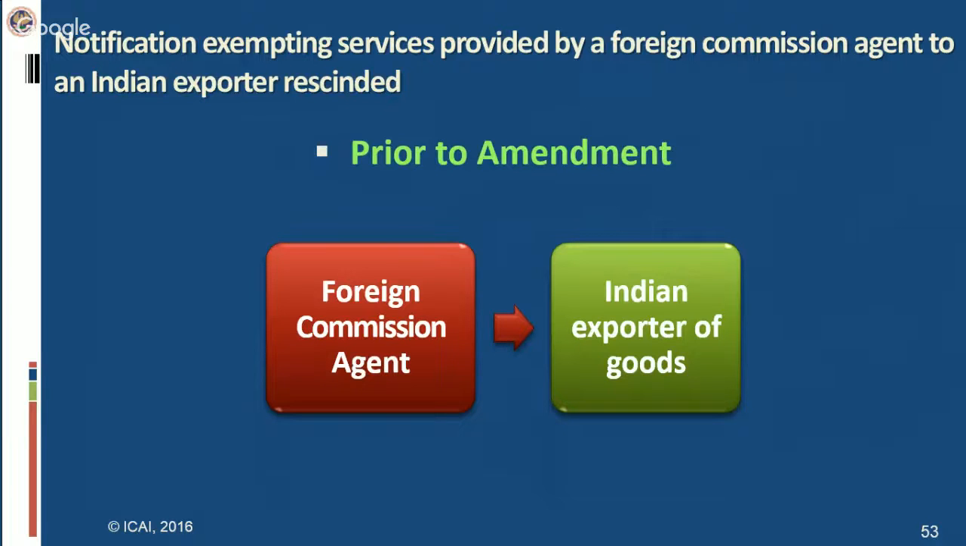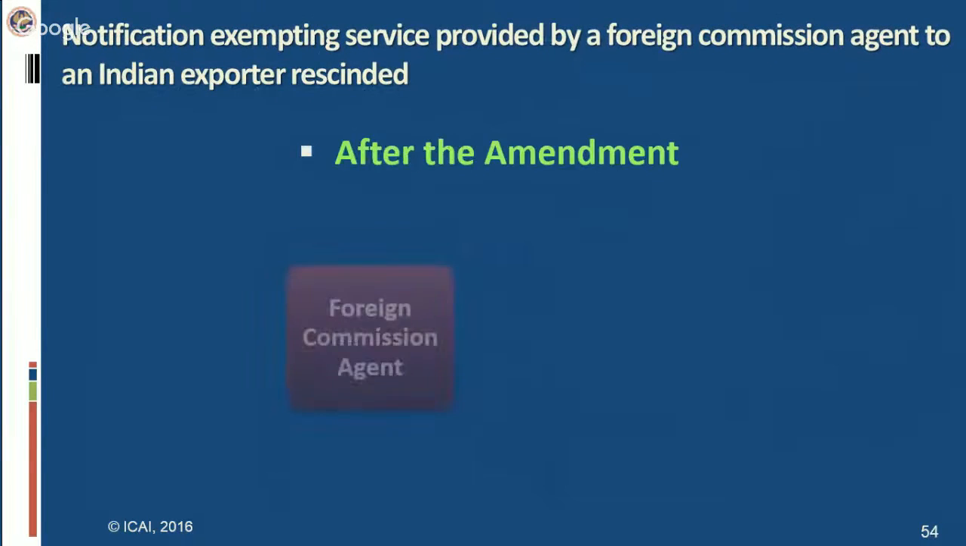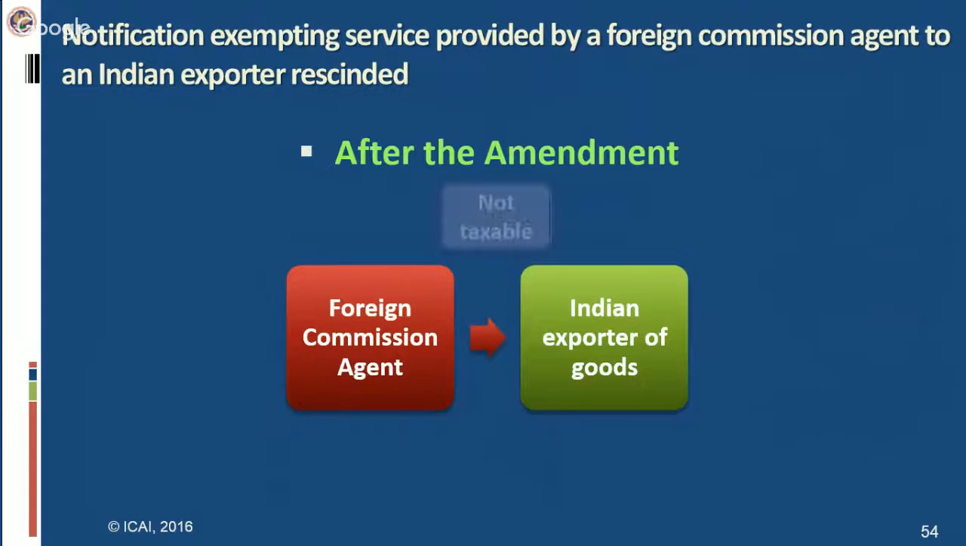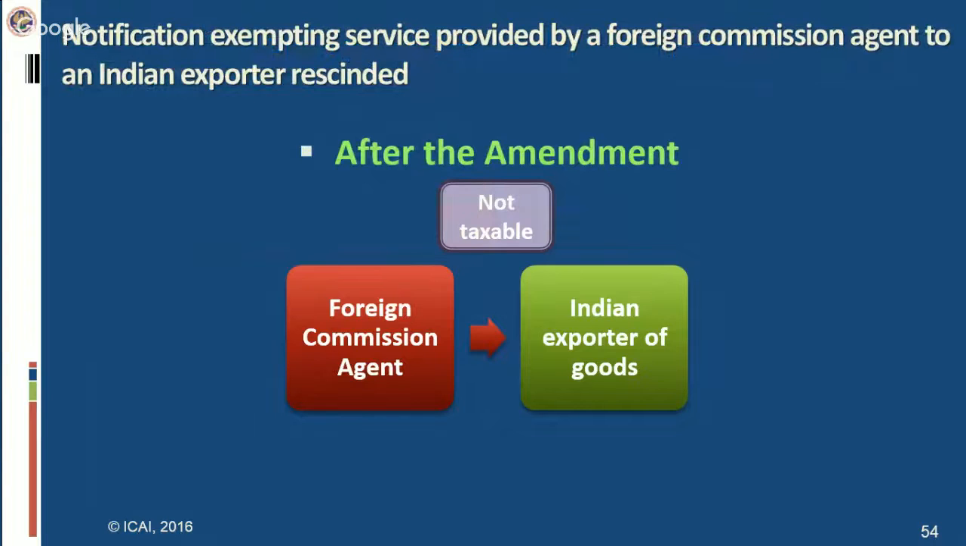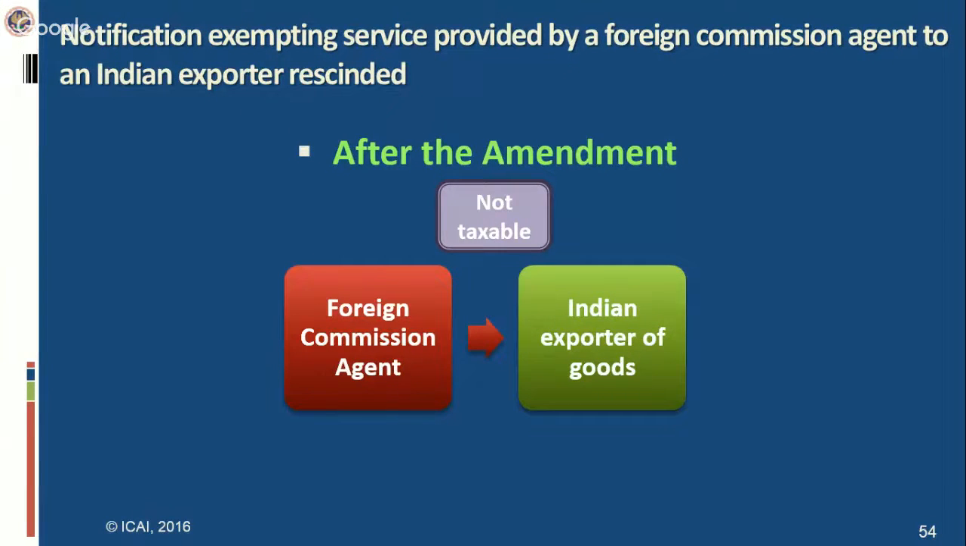Why? Because this notification is not relevant at all. The service has gone out of the scope of service tax, basically the service tax gamut. It has gone out of the service tax net. It has become non-taxable. Previously, it was exempt. Now, if you see, it has become not taxable. It goes out of the purview of charging section 66B. So with this, we are over with our amendments. Can we go back to the queries?